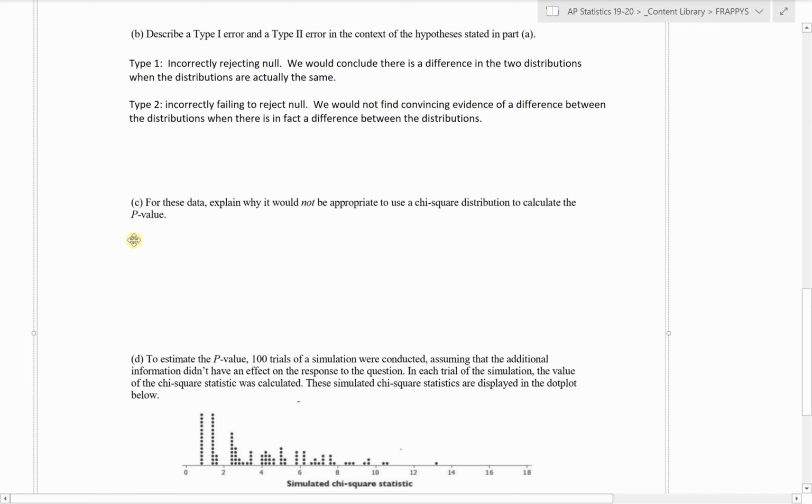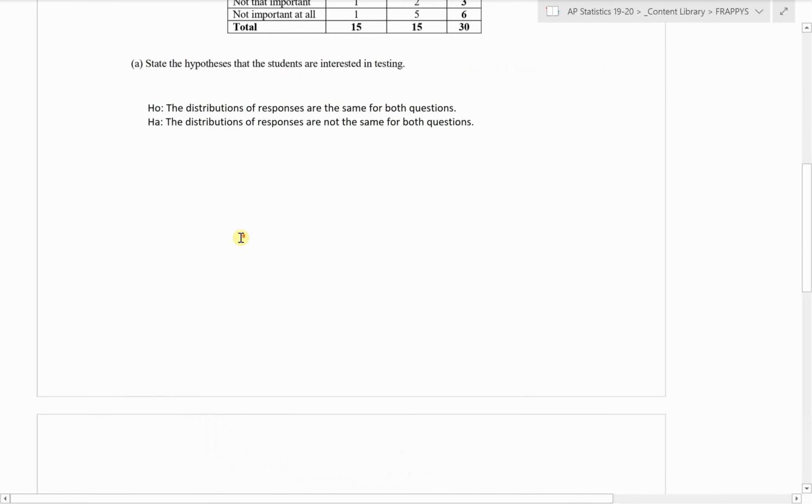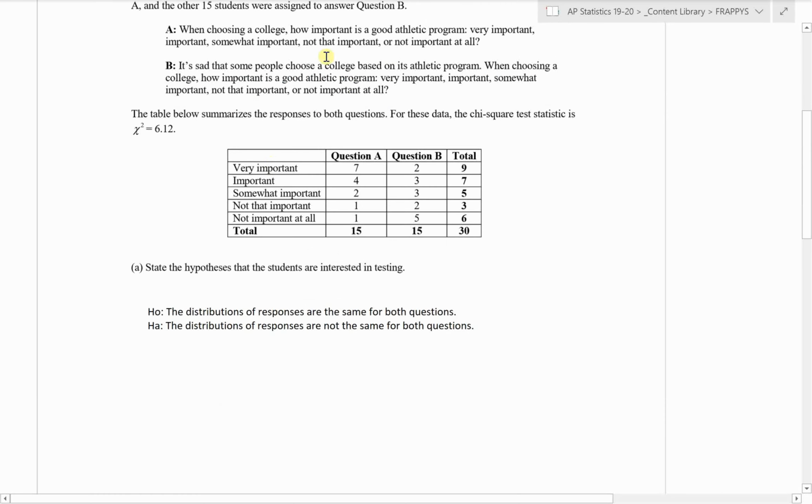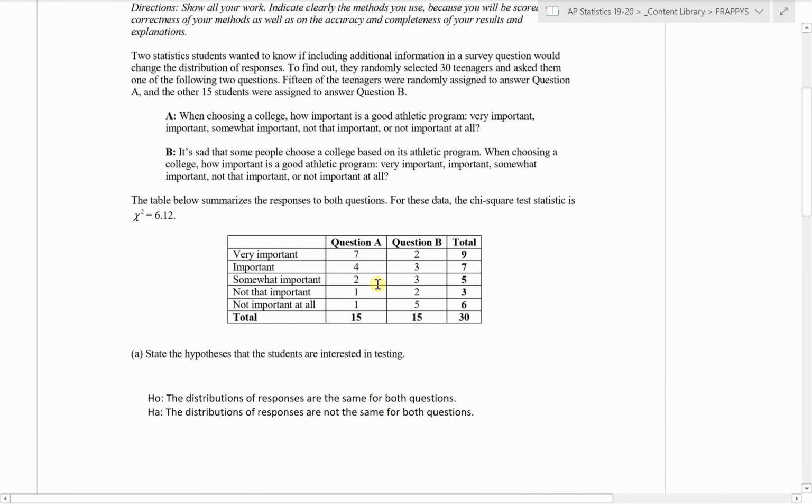Part C, this is a good one here. It says, for these data, explain why it would not be appropriate to use a chi-square distribution to calculate the p-value. If we look at the context here, we're clearly comparing two different distributions on a categorical variable here. The categorical variable being opinion of the importance of sports programs in choosing a college.